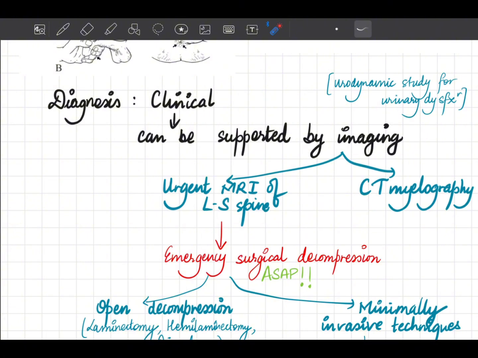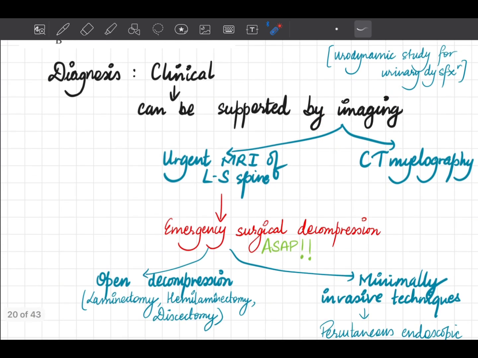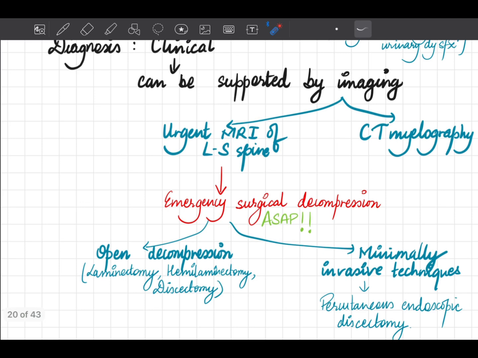The diagnosis for Cauda Equina Syndrome is basically clinical, but it can be supported by imaging modalities. So we usually perform urgent MRI of the lumbosacral spine if the facilities are available, and if the patient is contraindicated to MRI, or if MRI is not available, then we can go with the CT myelography, that is CT of the spinal cord. And since Cauda Equina Syndrome is a spinal emergency, because the longer the nerve roots are compressed, the worse the outcome, we need to perform an emergency surgical decompression as soon as possible.